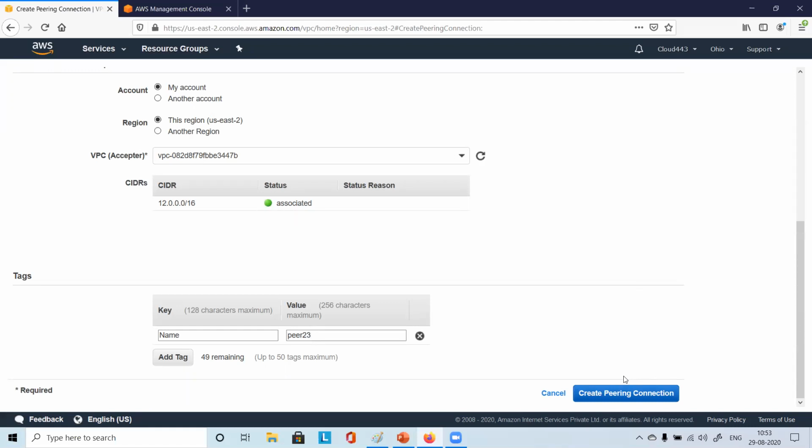Shall I? Yes. Prashant? I'm done. I've created the connection. Perfect, perfect. Subhaya? Going on? Yes. Clicked on create peering connection.